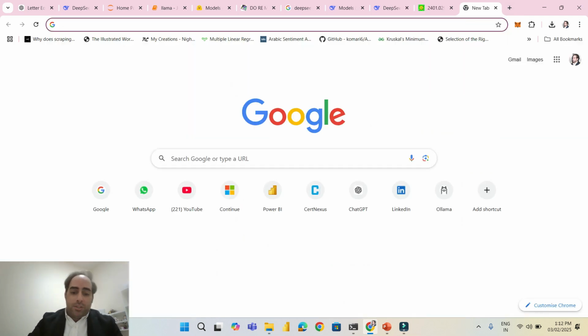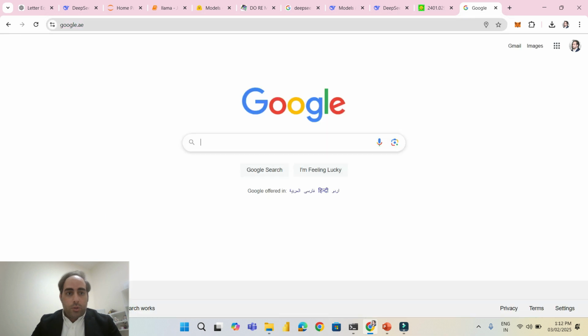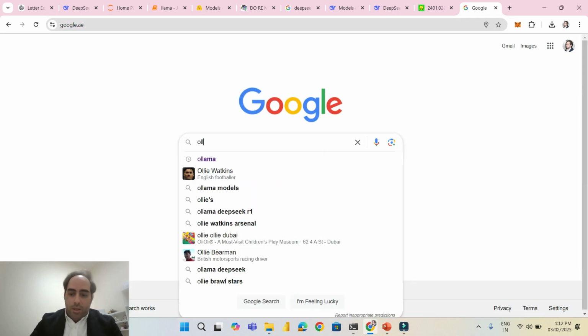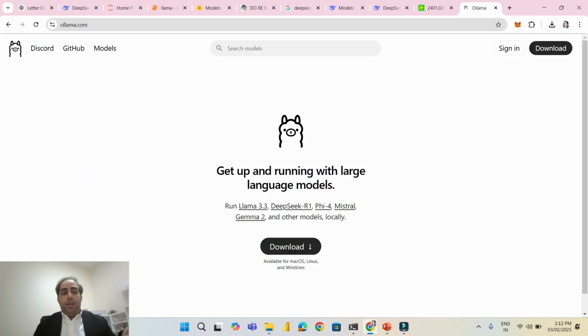But let me tell you how you can download it, because it is super easy. For us to download it, we need to go to something called Ollama. Ollama is the platform which will allow us to install the LLM, DeepSeek. I can send you all of these links. You can get it from ollama.com. Ollama will allow me to run multiple LLMs. If I want to run, for example, Llama or DeepSeek, I can run all of these locally from my machine. Again, you should have a very good configuration, as I said.